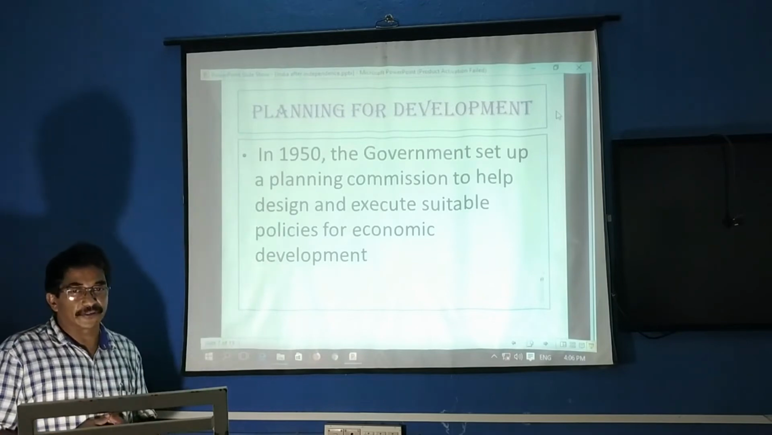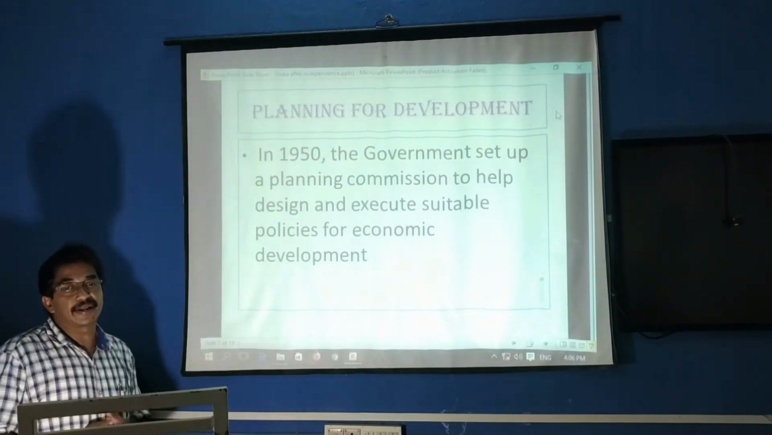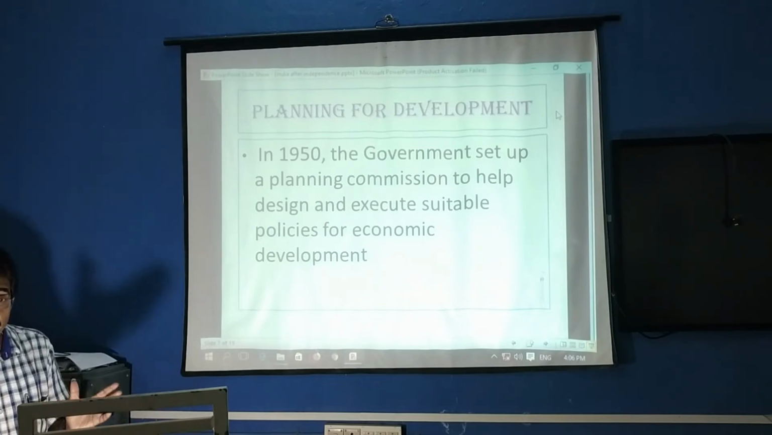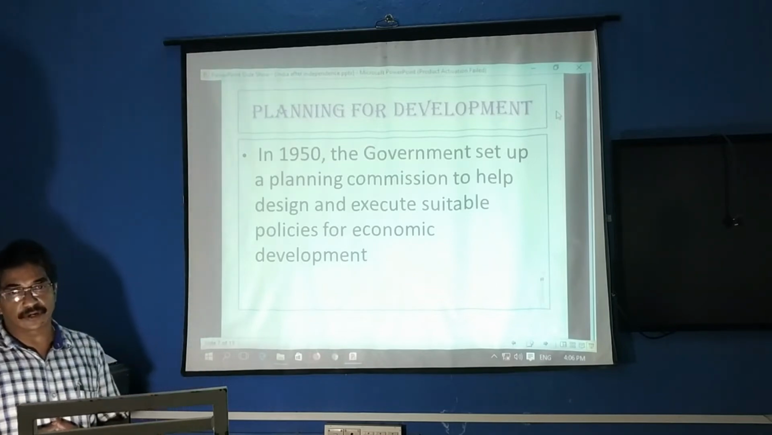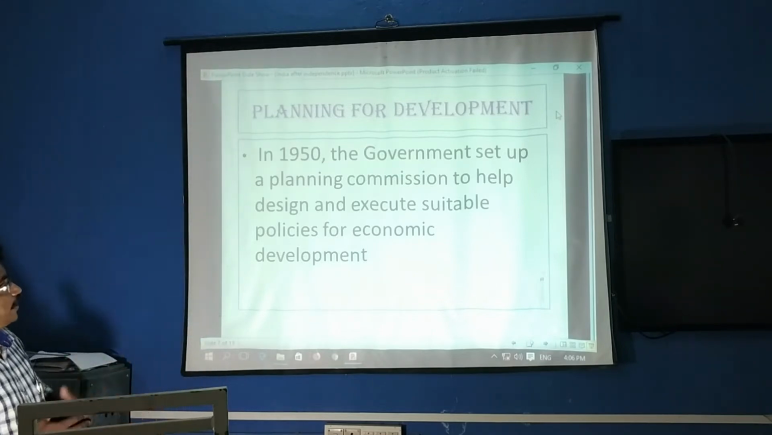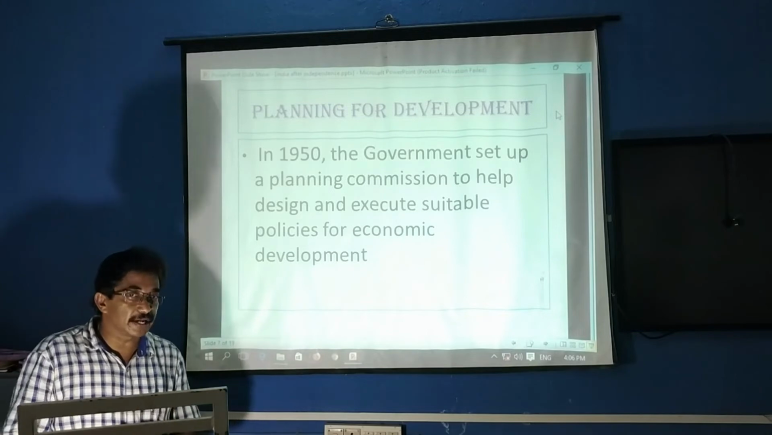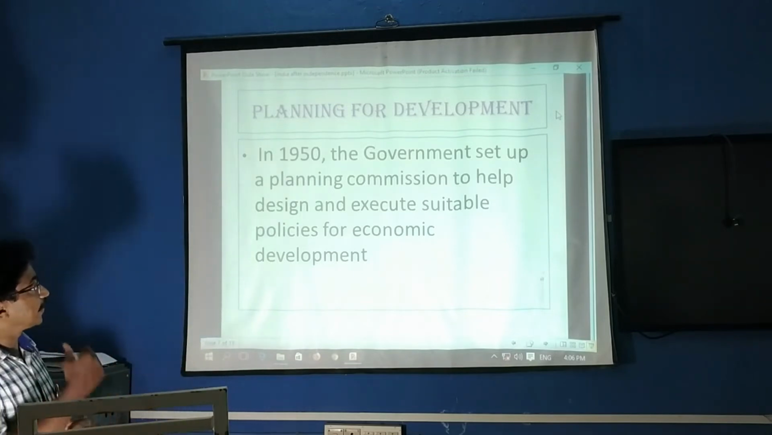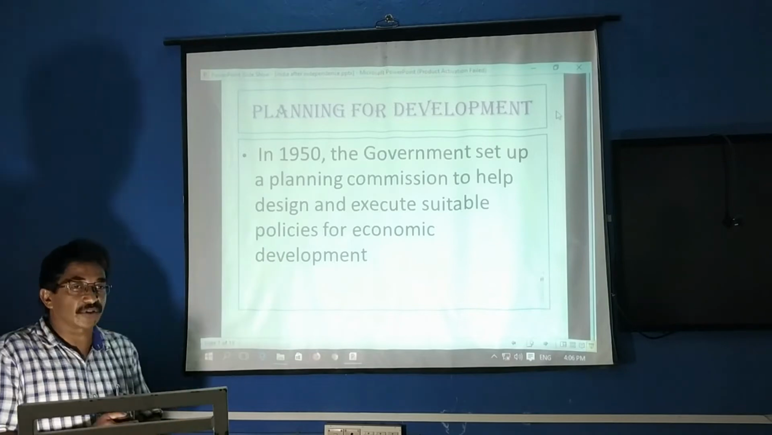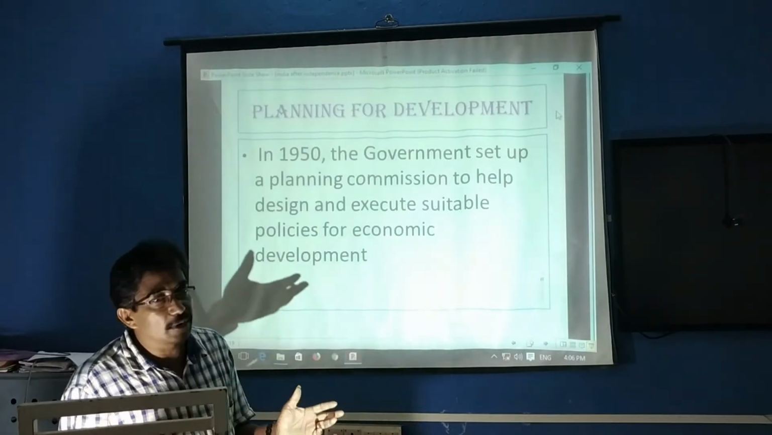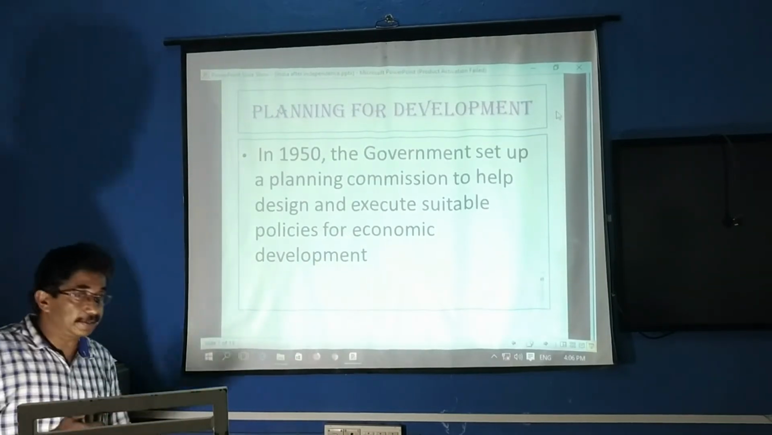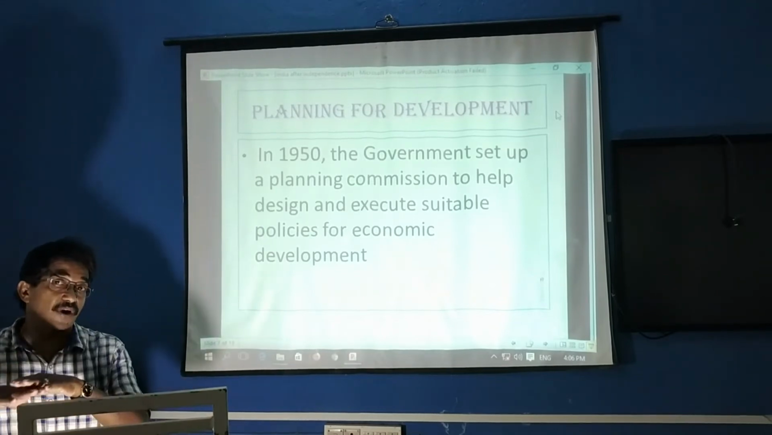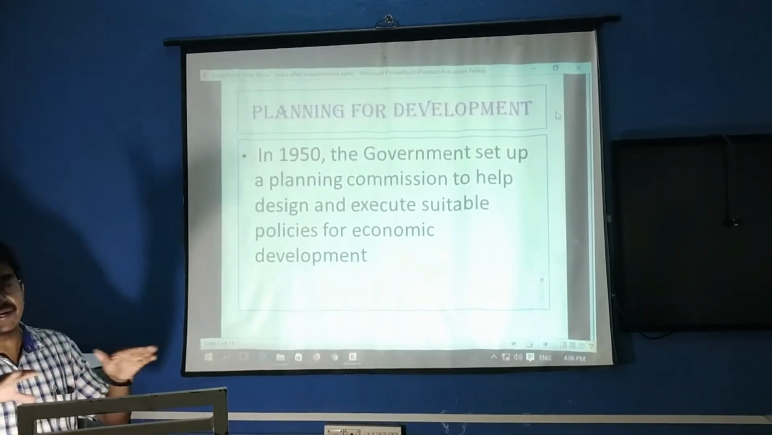Then planning for development. Our country was a very poor country at that time, so planning should be there. For what purpose? To develop our country from underdeveloped or developing to developed. So in 1950, the government set up a planning commission to design the plan and execute suitable policies for economic development.